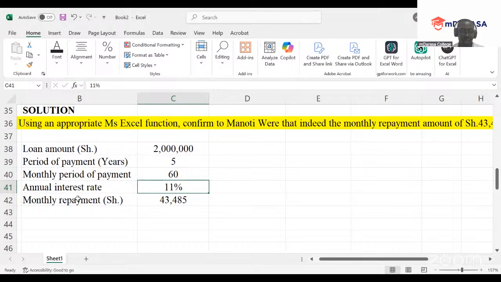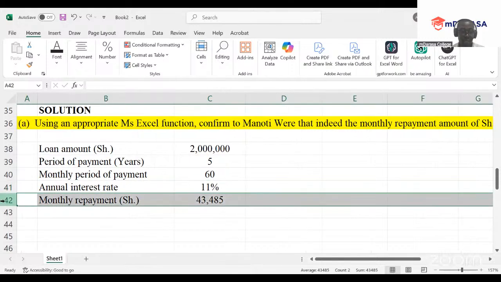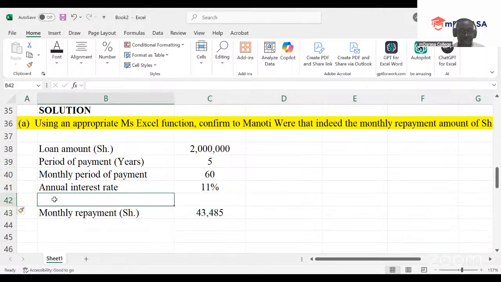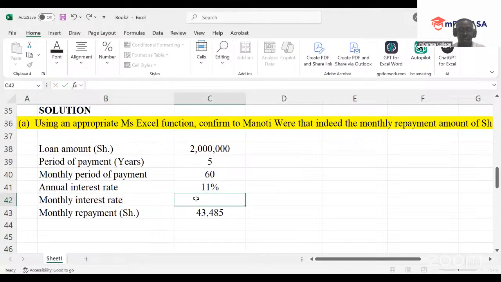What about the other case? Annual interest rate, you're given 11%. What about our monthly interest rate? Because I'll be paying this on a monthly basis, you come and consider monthly interest rate. What will you be having? We take the 11%, we divide, of course, by 12.